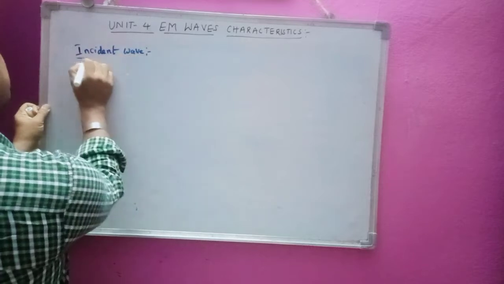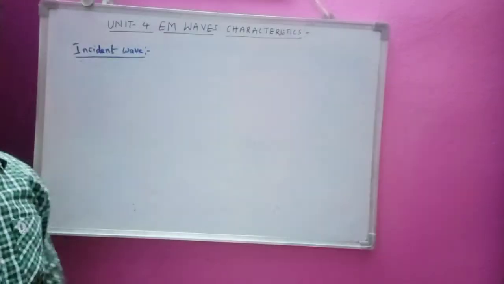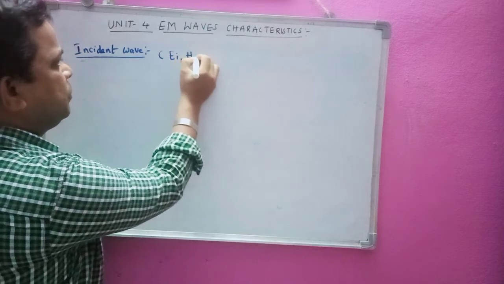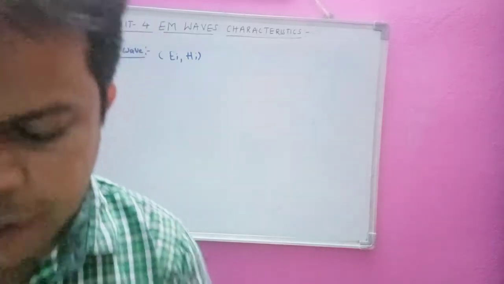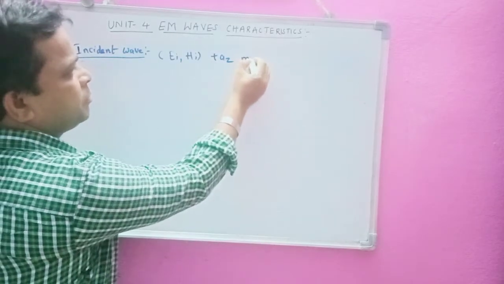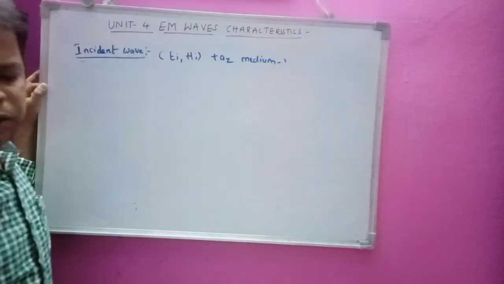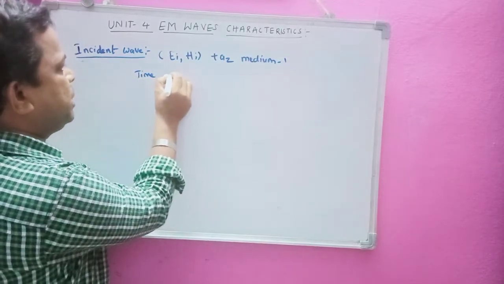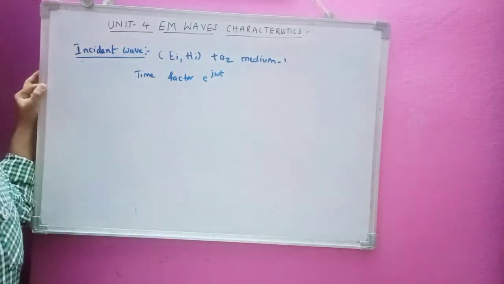The incident wave has electric field EI and magnetic field HI, propagating in the positive aZ direction in medium 1, as we have seen in the diagram. Now if we suppress the time factor e power j omega t for this electric field and magnetic field, we are going to have ES and HS.